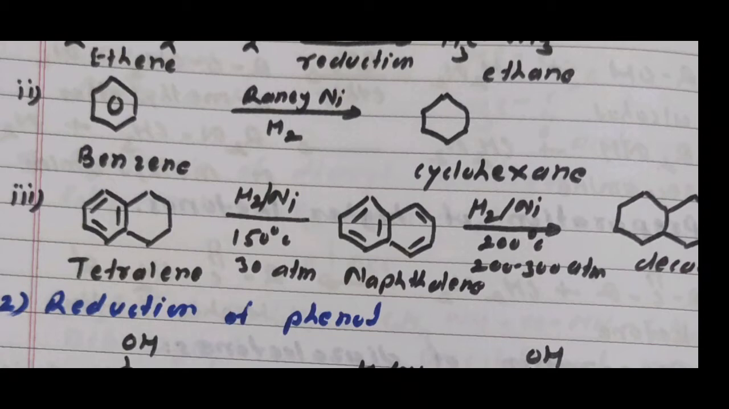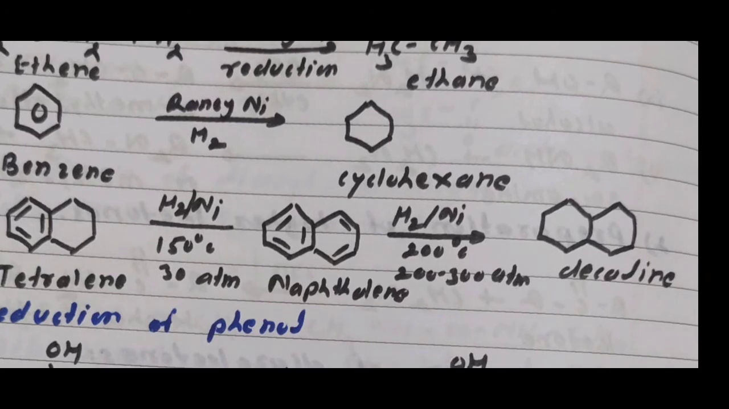Naphthalene undergoes reduction in presence of Raney nickel at 200 degrees centigrade and 200 to 300 atmospheric pressure. Then formation of decalin means all double bonds undergo reduction. Here how many double bonds are present in naphthalene? 5 double bonds. Therefore for 5 double bonds 10 hydrogen atoms required. Therefore 5 molecules of hydrogen are required.